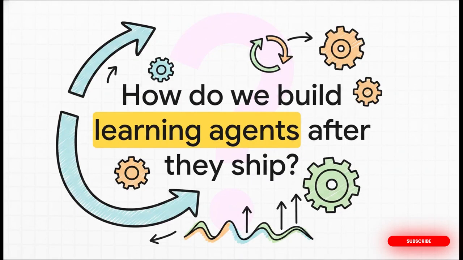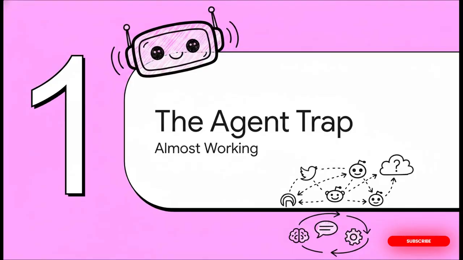So this means we really need to change the question we're asking ourselves. Instead of agonizing over how do we write the perfect prompt, we need to solve the central mystery of this explainer. How do we build agents that keep learning from the team after they ship? How do we shift our focus away from rigid, static text files and toward dynamic, continuous learning loops? Let's start with part 1, the agent trap.